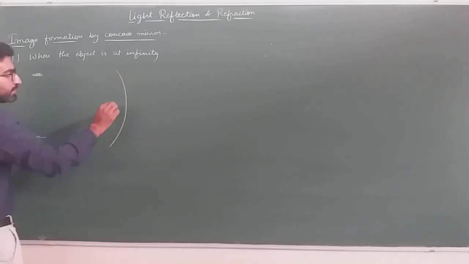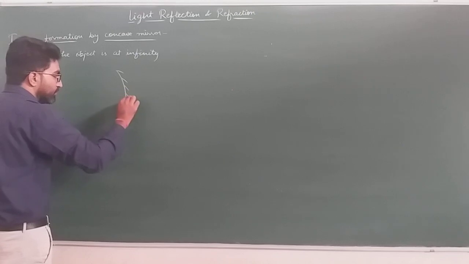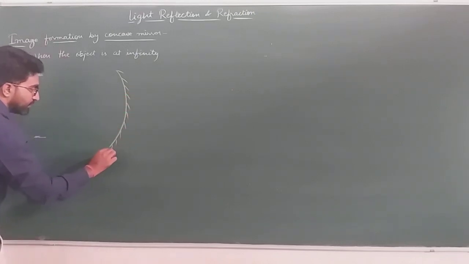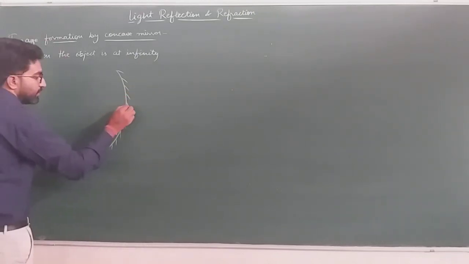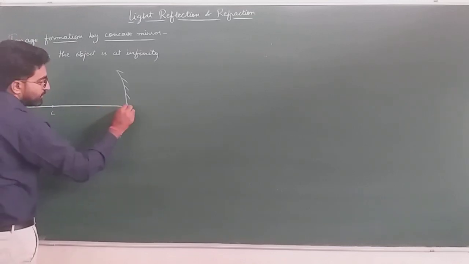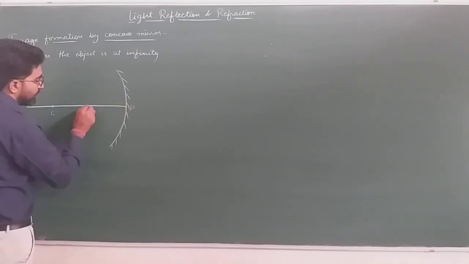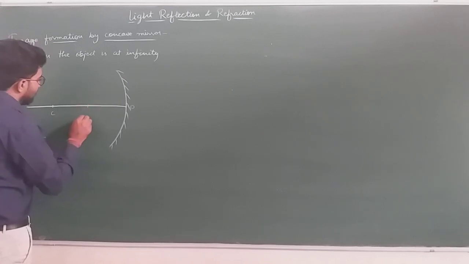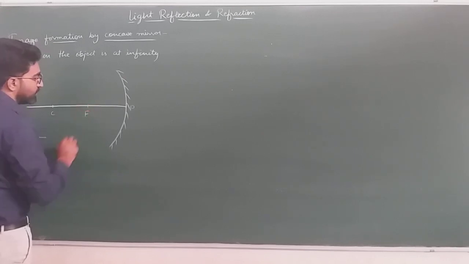Let us suppose that it is our concave mirror. This is the polished surface and this one is the reflecting surface. Let's draw the principal axis for the concave mirror. Here is our object which is at infinity, AB at infinity. Suppose this is the center of curvature of the concave mirror, and this represents the pole, and the midpoint of pole and center of curvature is known as focus.